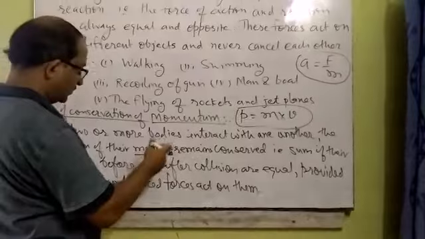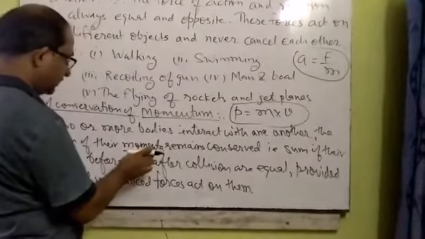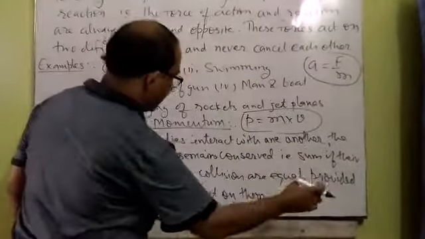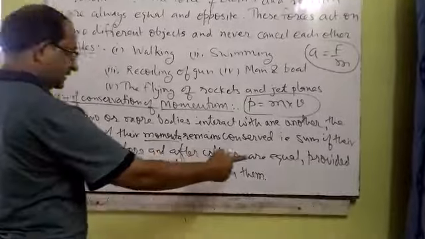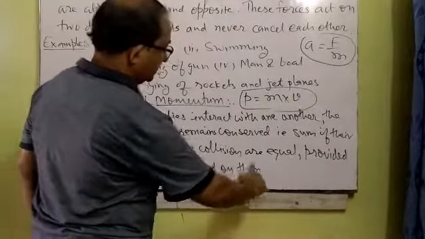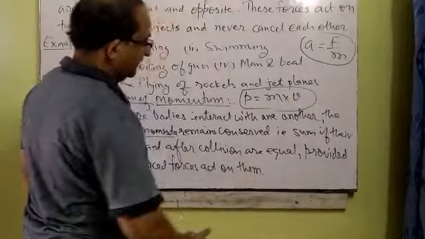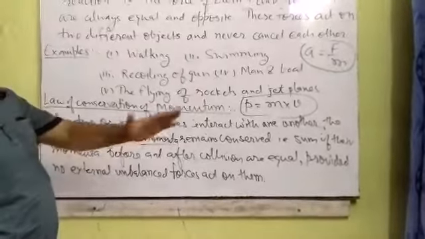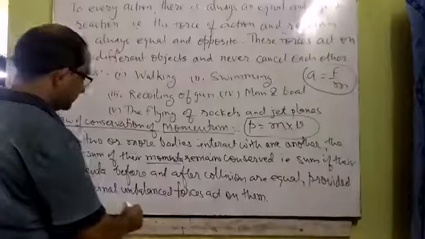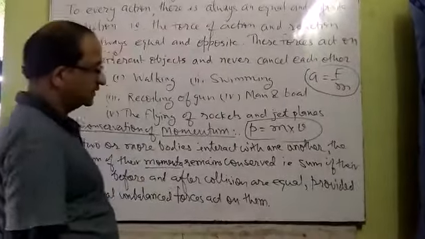Since there are two or more objects, their momenta before collision and their momenta after collision remain conserved, meaning equal in amount. But the condition is that no external unbalanced forces act on them. Whenever two objects collide, the sum of their momenta before collision and after collision remain constant, provided no external unbalanced force acts on them.